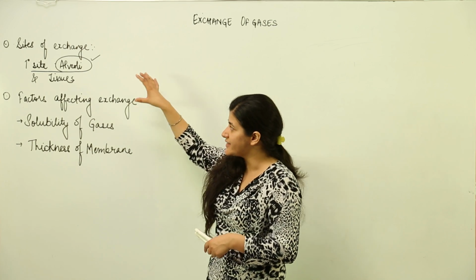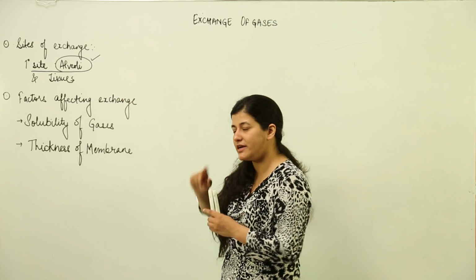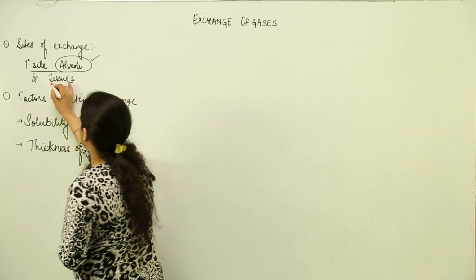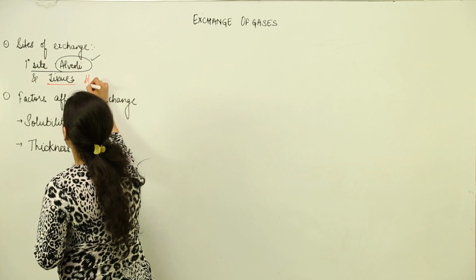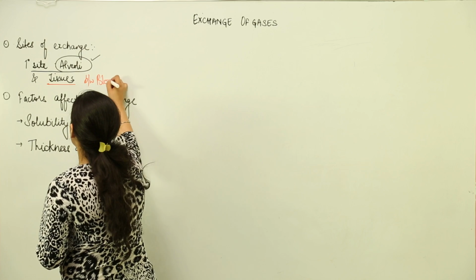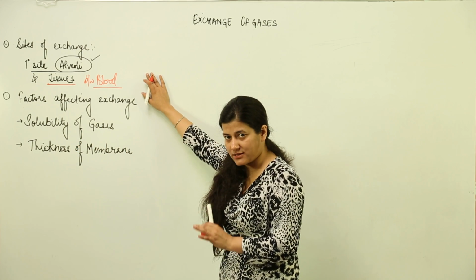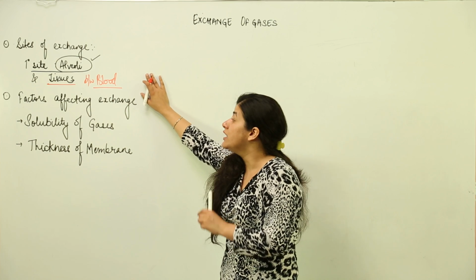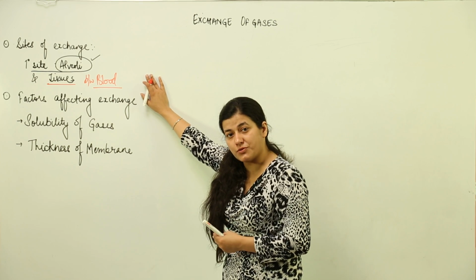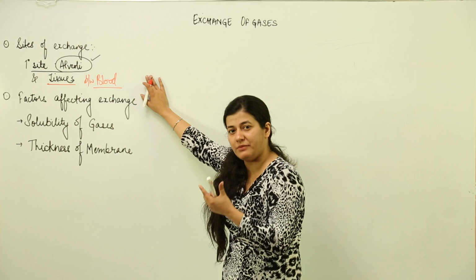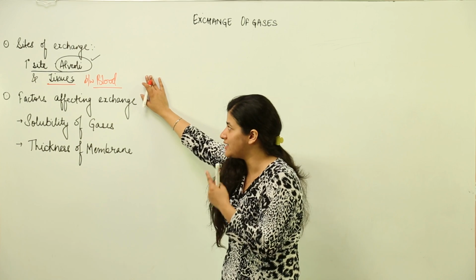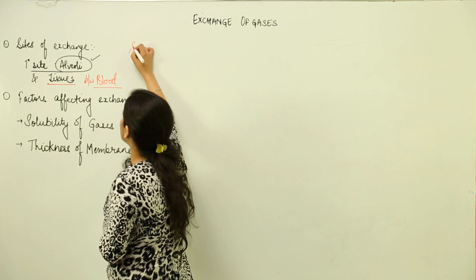So that site happens to be alveoli, and of course there is exchange of gases which takes place at tissues between blood. Okay, blood and tissues also undergo exchange of gas, and these are the sites of exchange of gases, both carbon dioxide and oxygen. Now what is the basic physical mechanism which is responsible for this exchange? It is simple diffusion.